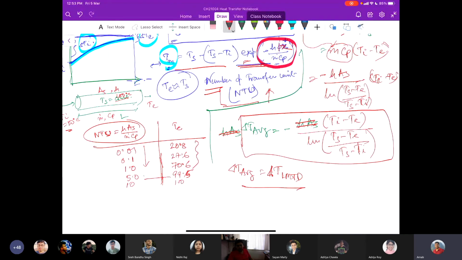So this is the logarithmic mean temperature difference that we had introduced earlier, and now we have seen its derivation, how it gives us the more logical solution.